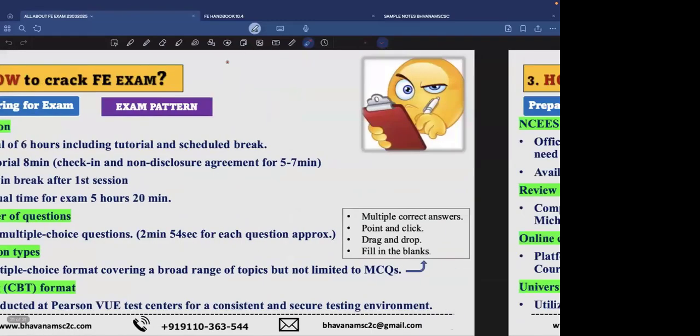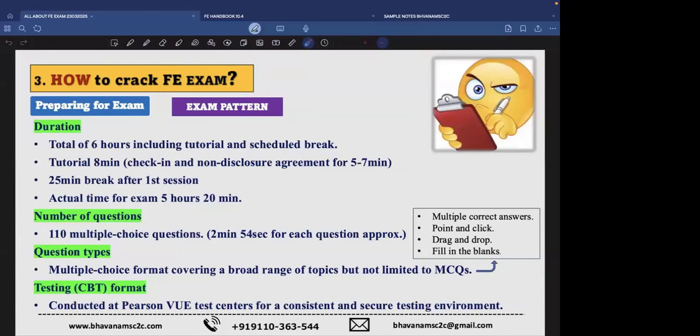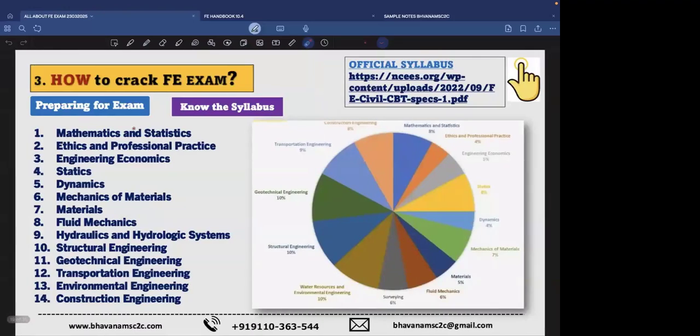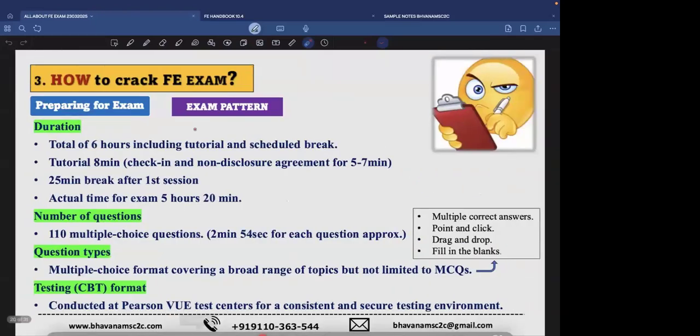Going further, the exam pattern. Okay, you came to know that there are 14 subjects and they have so and so weightage. What about the exam pattern? The exam pattern is that we will be awarded 6 hours of time, and these 6 hours include the tutorial, the time for reading the tutorial, and the time for a break.